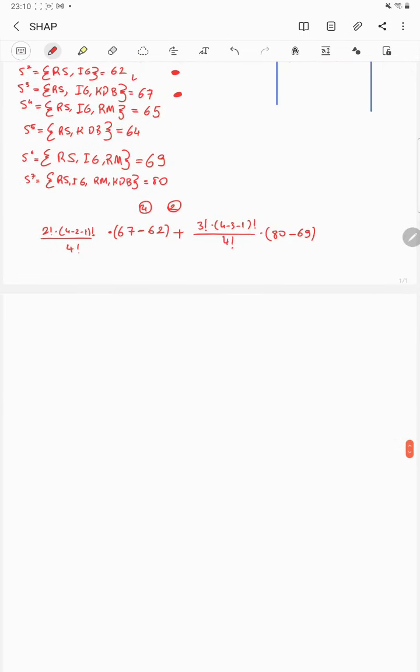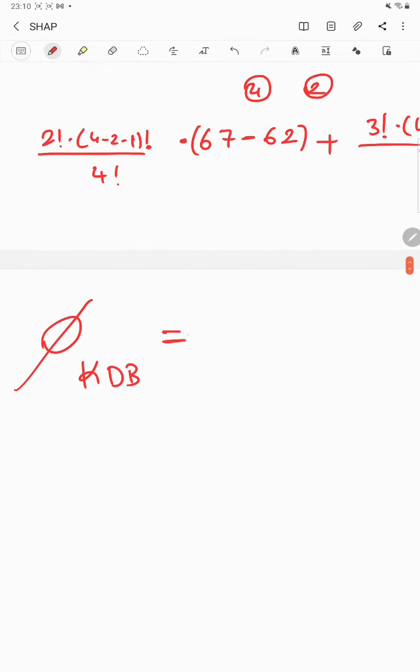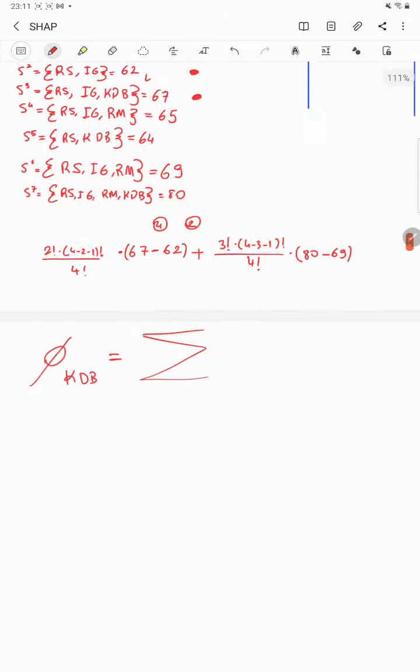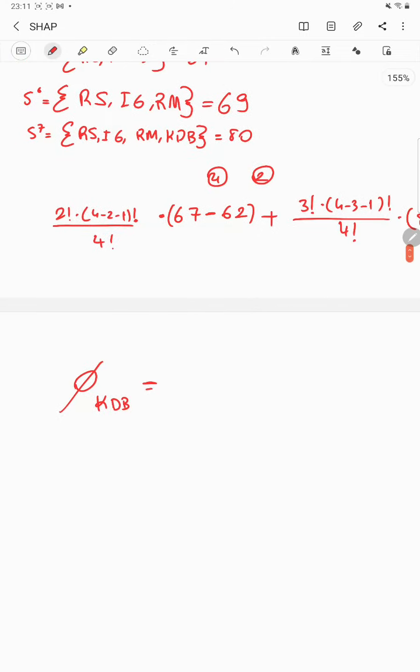Let's say that the bonus is notated as here, and the bonus of Kevin De Bruyne is here. What I have done is, at first I thought of all the scenarios that don't include Kevin De Bruyne, and then I add them to see what Kevin De Bruyne affects, right?